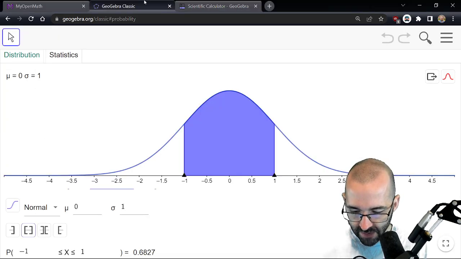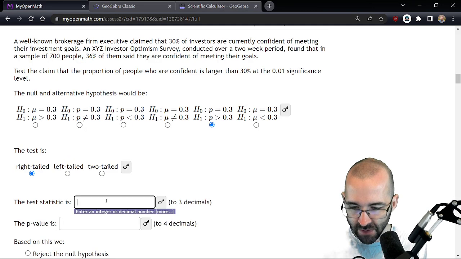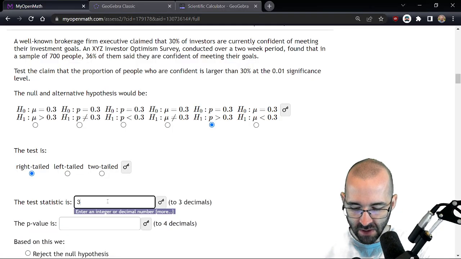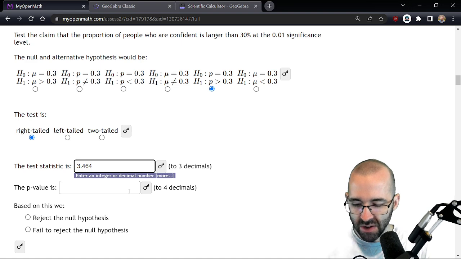We'll type that in somewhere. Oh, 3 decimals at once. So 3.464. All right. And then we use that to find the p-value.